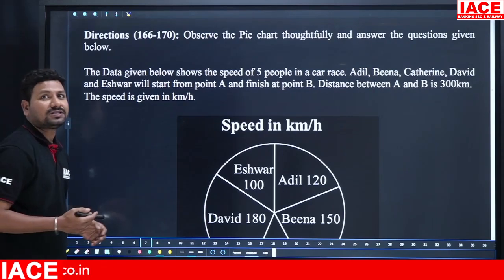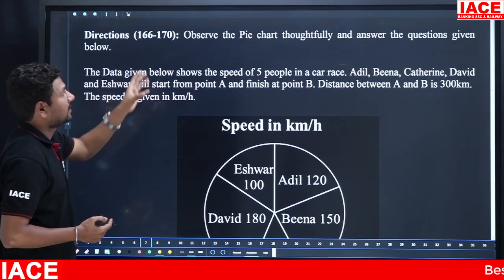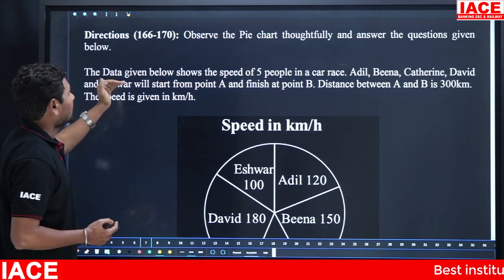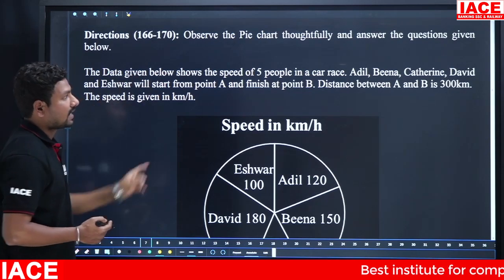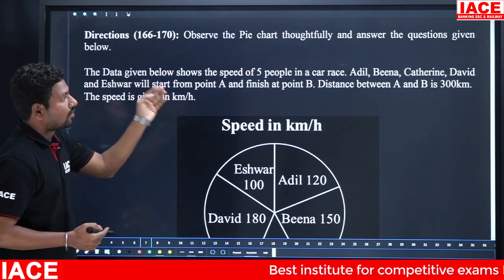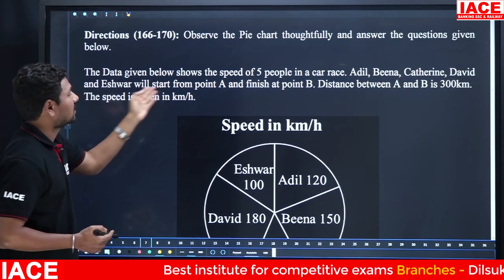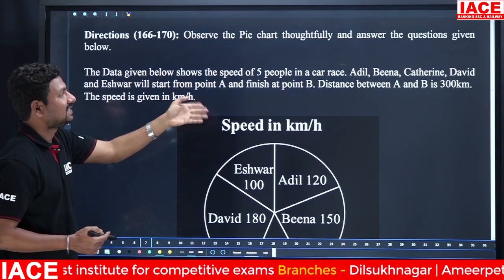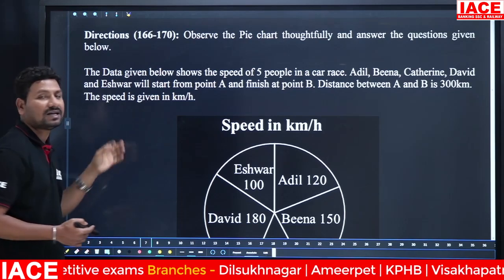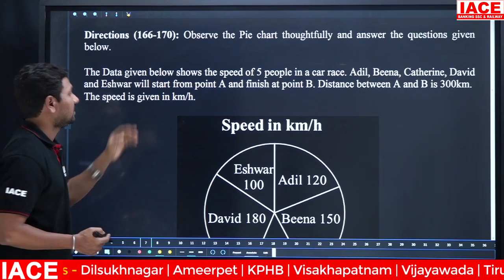Next we have questions 166 to 170, pie chart based questions. The data given below shows the speed of 5 people in a car race. How many persons are there? 5 persons are there. They start from point A and finish at point B. Distance between A and B is how many kilometers? 300 kilometers. The speed is given in kmph.